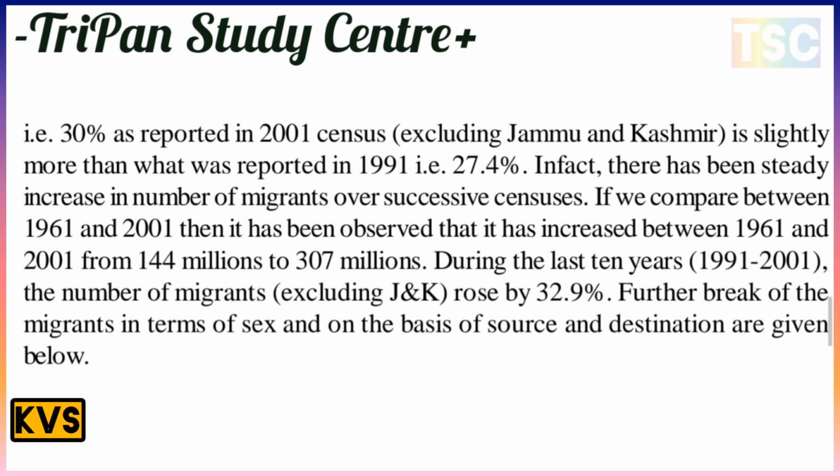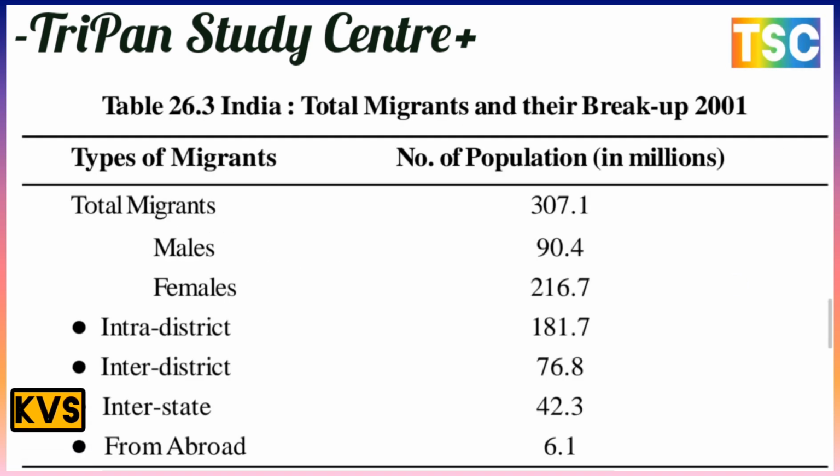Let's come to the important point. See here, in this box, India's total migrants, the breakup for 2001. Types of migration and number of population in millions. There is total migration, male and female. The total migration is 307.